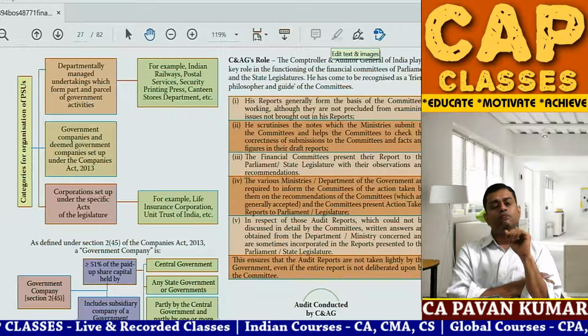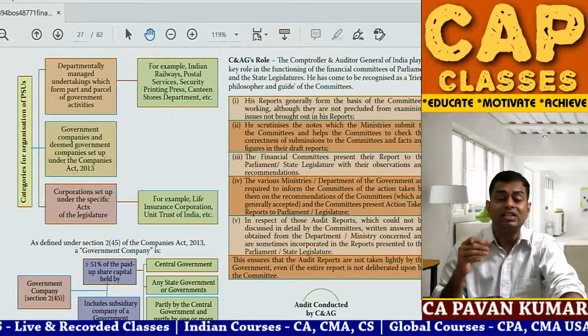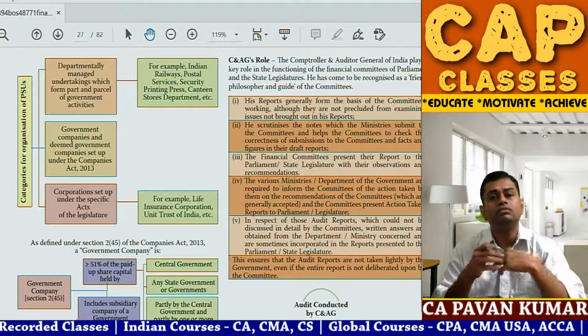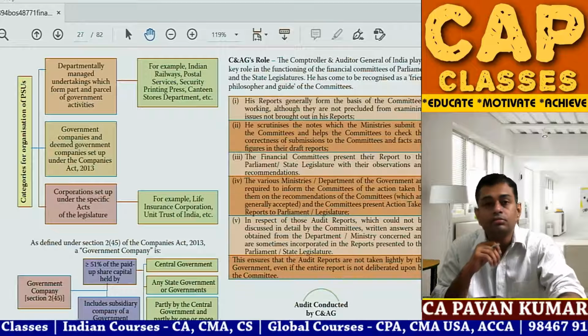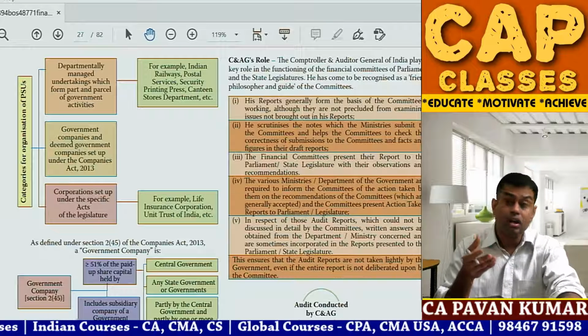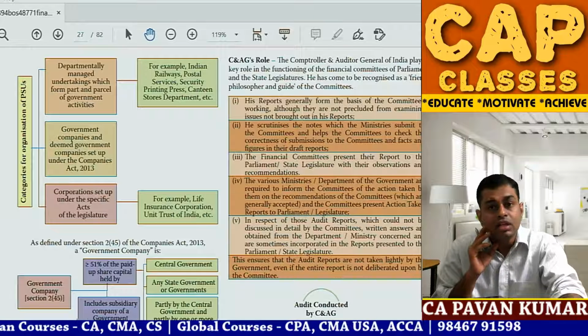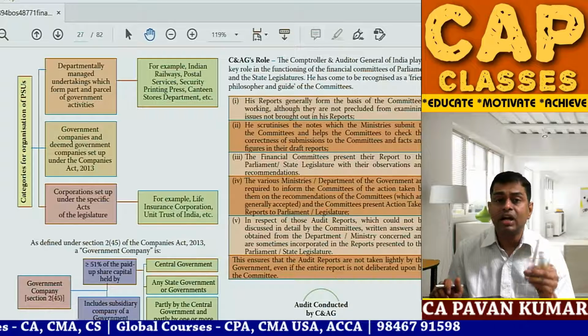They are also government. Second thing is government companies registered under Companies Act 2013 or any act prior to that, like Companies Act 1956. They are also government entities, public sector undertakings. For example, NTPC, ONGC.